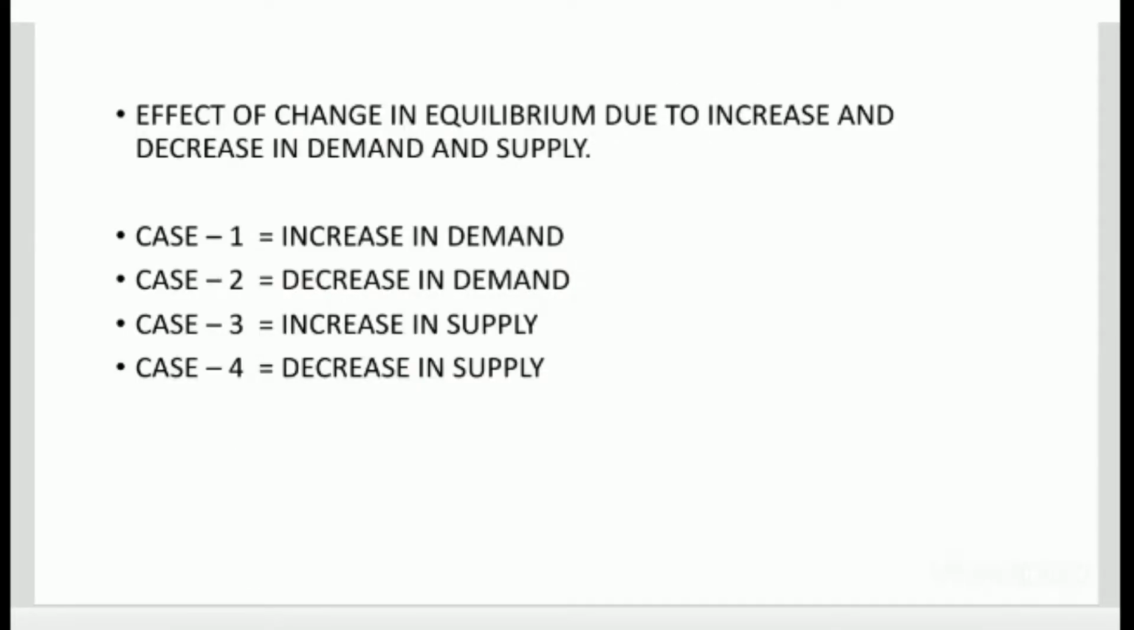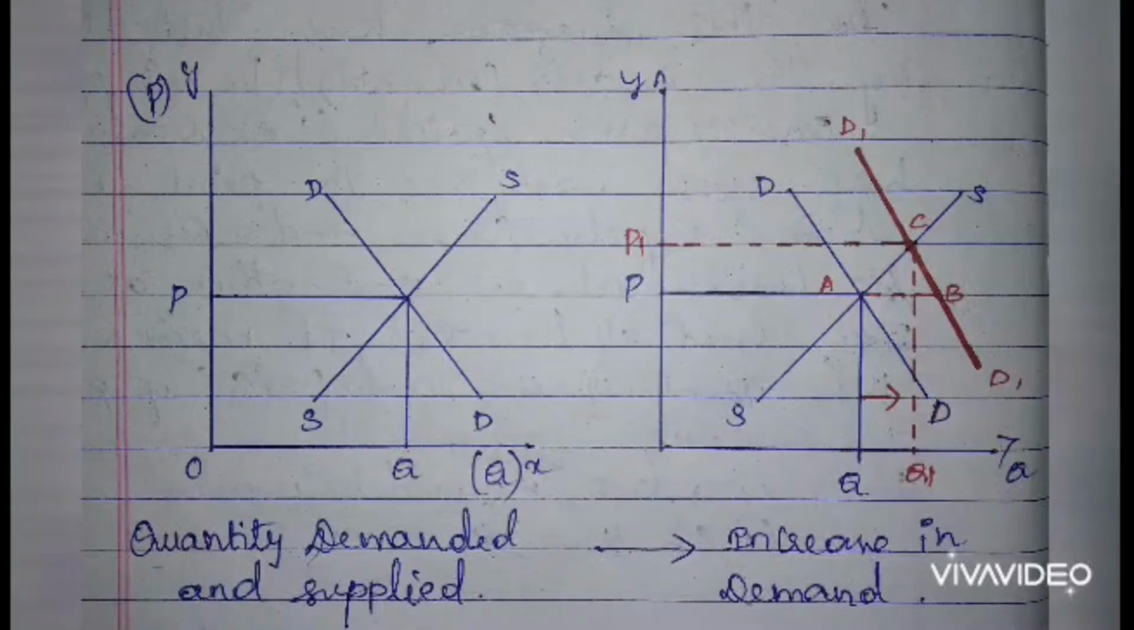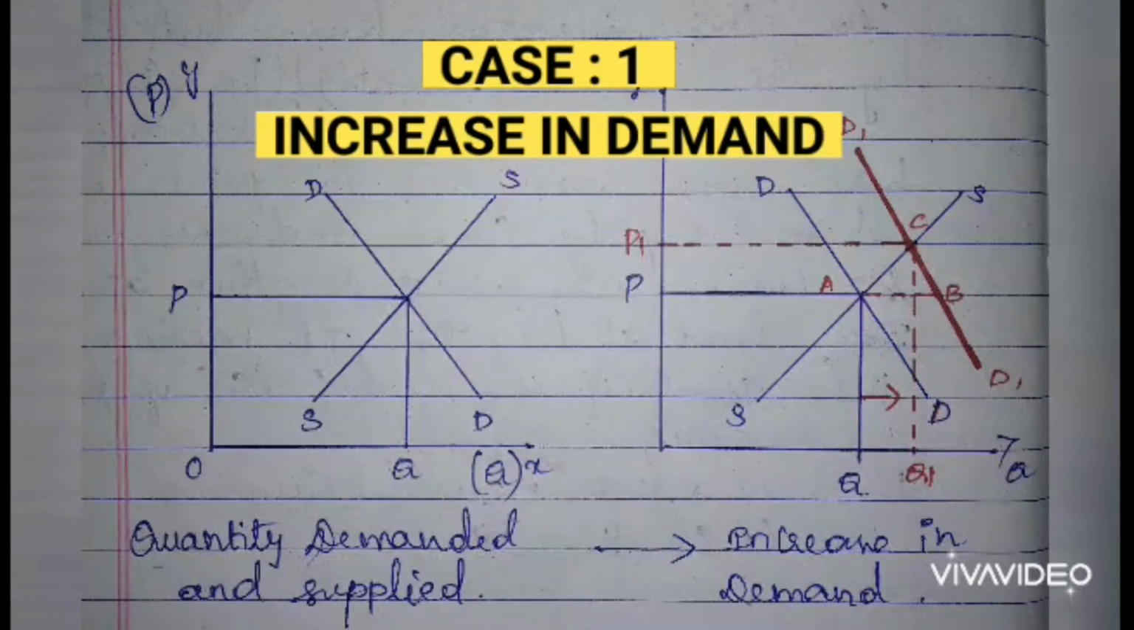The topic is the effect of change in equilibrium due to increase and decrease in demand and supply. Under this topic we are going to see what changes will occur if the demand curve or supply curve either increases or decreases. So it has some cases: case 1, case 2, case 3, case 4 of equilibrium. Case 1, increase in demand.